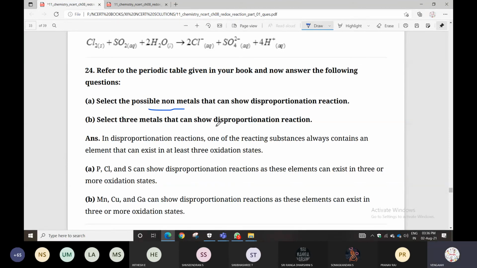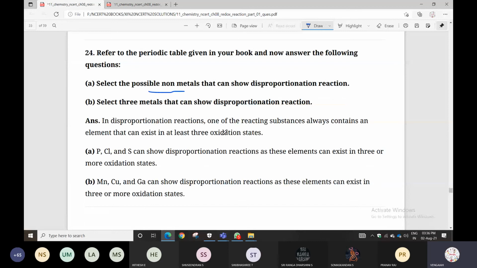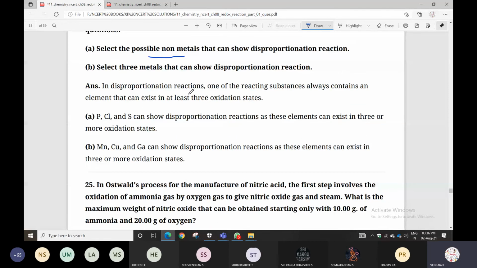In a disproportionation reaction, one of the reacting substances always contains an element that can exist in at least three oxidation states. You can check the reactions, for example chlorine, carbon. Here you can choose any three metals and three non-metals. Phosphorus, chlorine and sulfur can show disproportionation reaction.